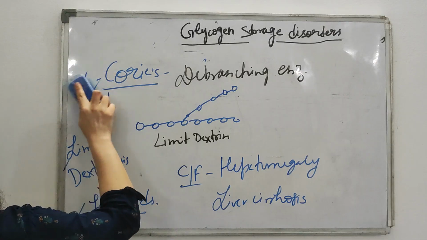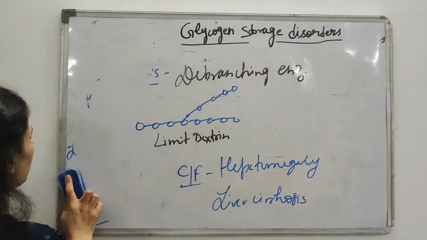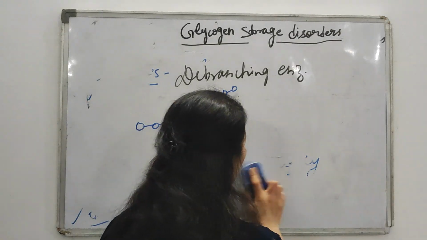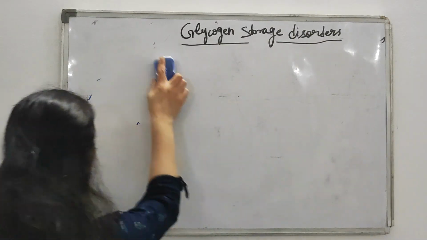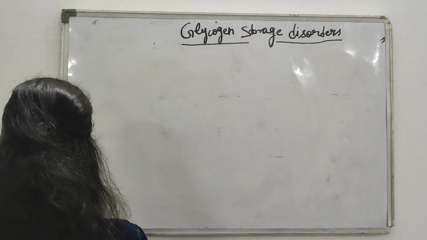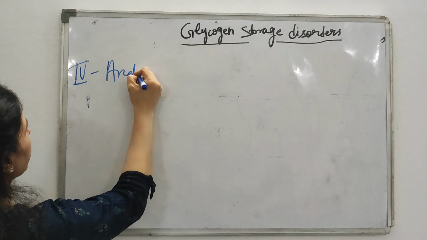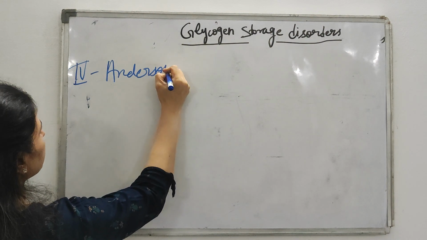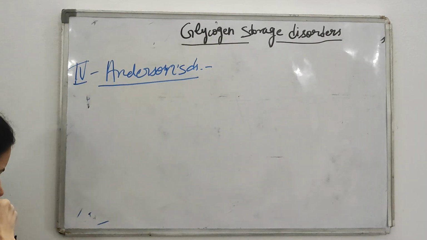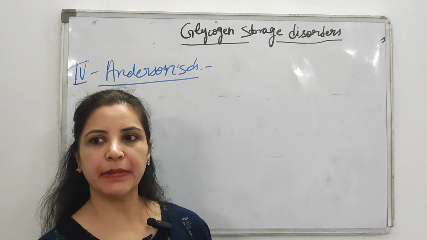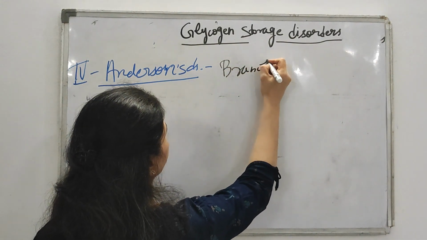Next comes type 4. What is type 4? Victorious people can always remember, A is the fourth, no? So what is the type 4 disorder? Type 4 is your Anderson's. And what enzyme is deficient in Anderson's? That is the branching enzyme.